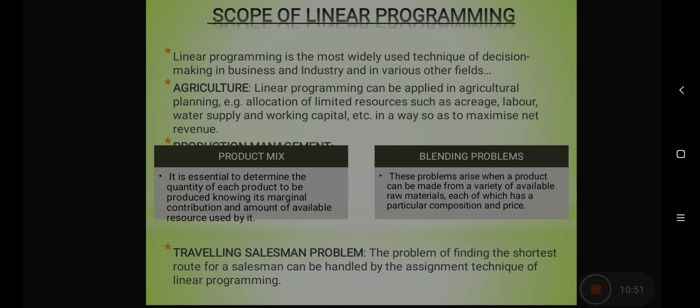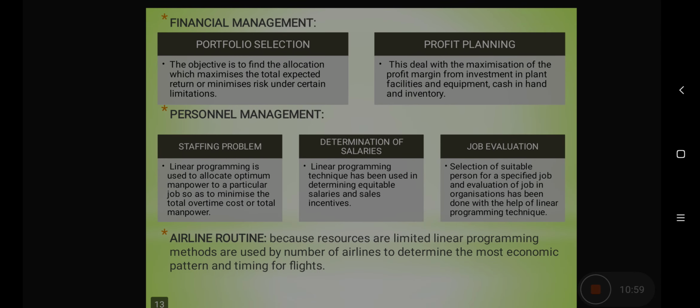Then the traveling salesman problem. The problem of finding the shortest route for a salesman can also be handled through linear programming solutions. In case of financial management also linear programming can help a lot when an individual or a company wants to make a selection regarding the portfolio, like how to make our allocations in which portfolio so that our earnings are maximized and the risk is minimized. Also in case of profit planning, how much profit can be maximized by investing in various equipment, facilities, cash in hand, inventory, there also LPP can be a creative solution.